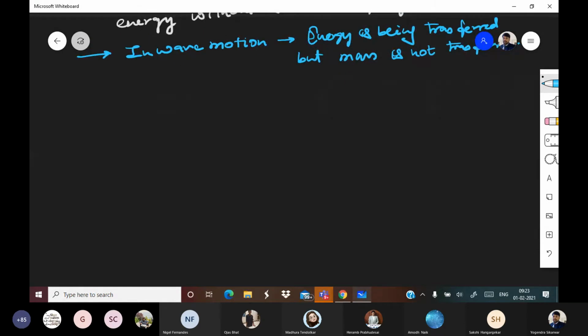Okay. So now the next thing is how many types of waves are there? So waves are of two types. In fact, there are three types, let us talk about three types. Number one type of wave is mechanical wave.